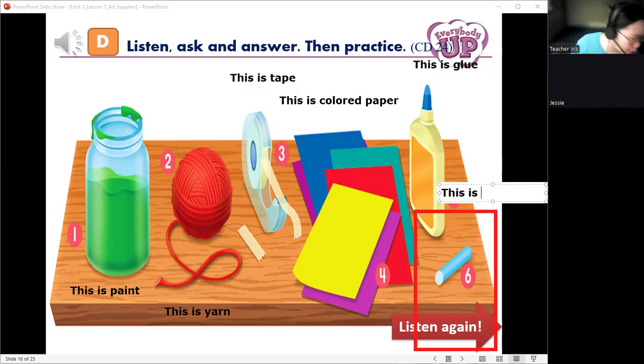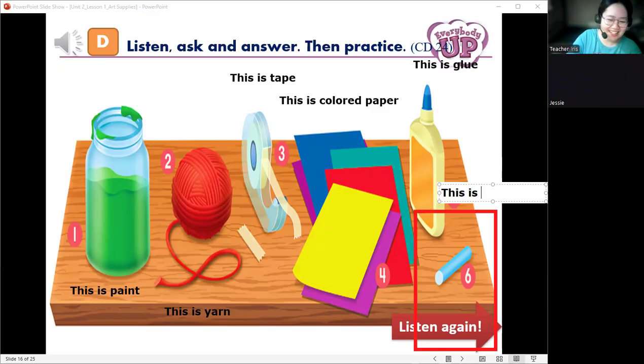So let's practice more. So I have here this one. What's this, Jessie? This is scissors. Very good. How about this one? What's this? This is flower. Very good. What's this? This is pen.